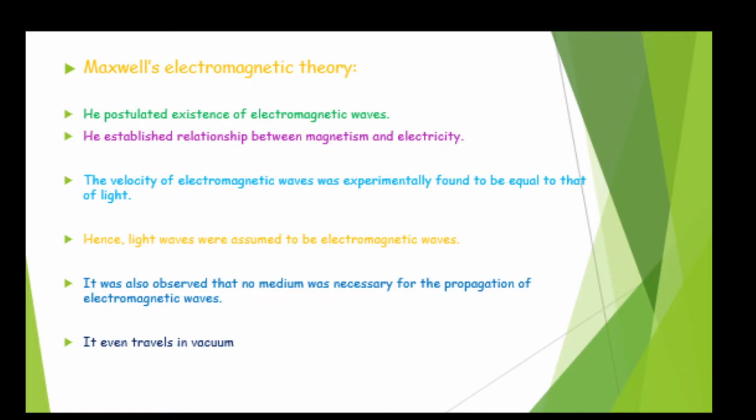So from Maxwell's electromagnetic theory, it was concluded that light does not require any type of medium for its propagation, and it was also observed that no medium was necessary for the propagation of electromagnetic waves. Okay, they can travel through vacuum, and they can travel through any type of medium.